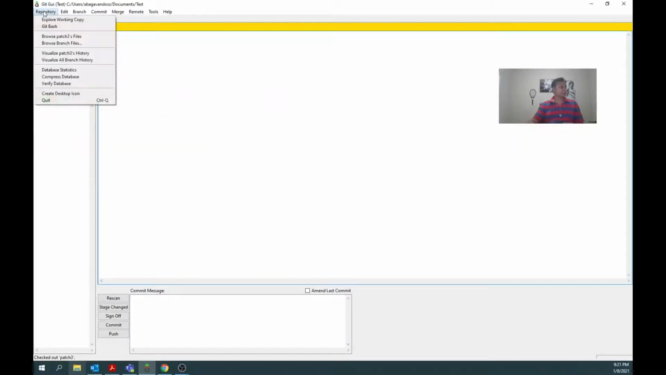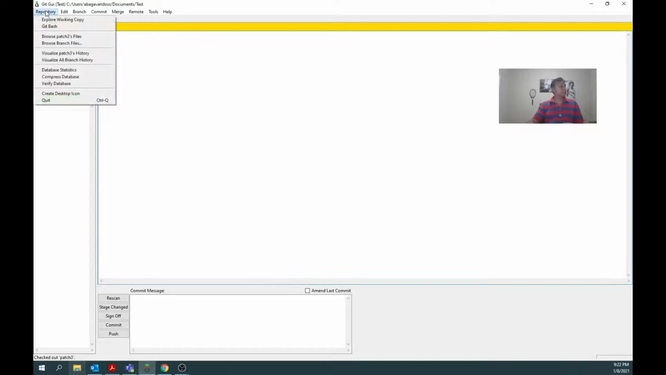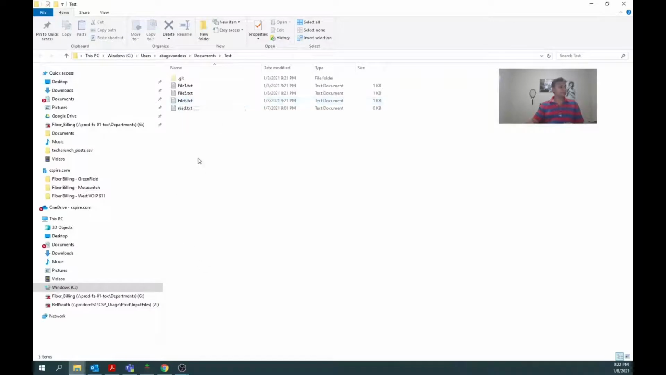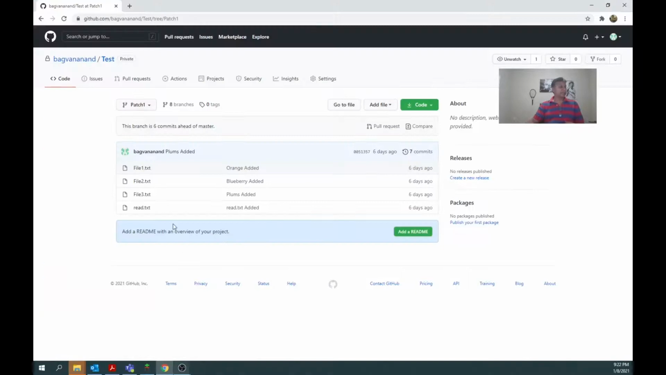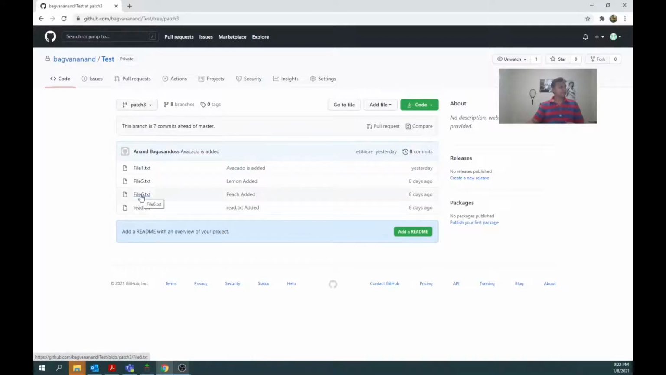Now I am in patch 2 checkout. Browse patch 2 files. The files are here like this. There are files 1, 5, 6. In file 6 I am going to make some changes. How am I going to do it? Directly explore the working copy. In file 6 I am going to make some changes. Now it's already checked out, but at the same time someone is making a change in patch 3 in file 6.txt. Assume someone is going to make a change.